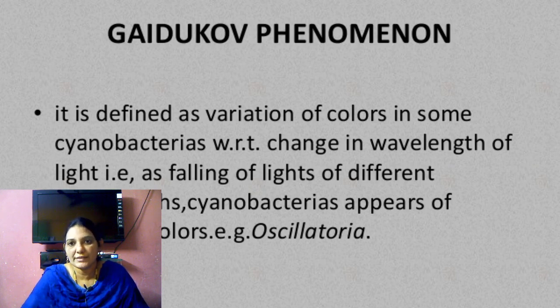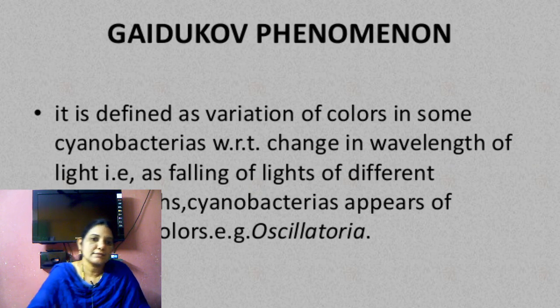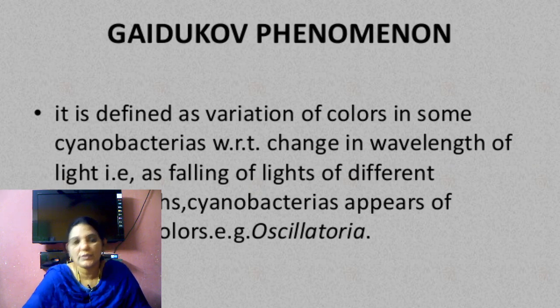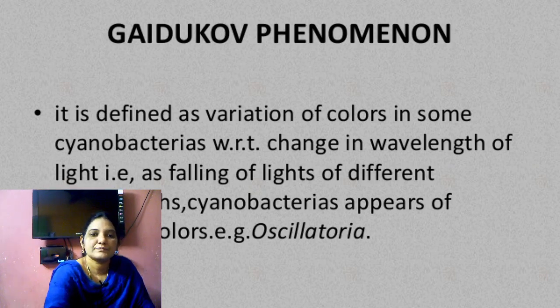This is the effect of the wavelength of light. The variation of colors in cyanobacteria, for example Oscillatoria: Oscillatoria absorbs light from the sunlight, and they change their colors. In red sunlight they look yellow in color, and in yellow sunlight they look blue in color.